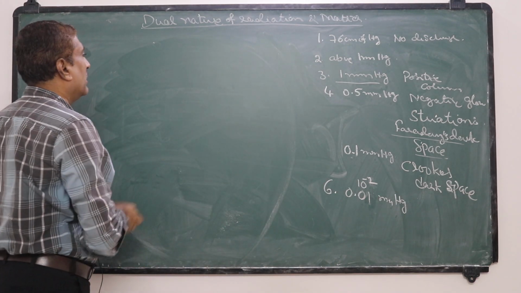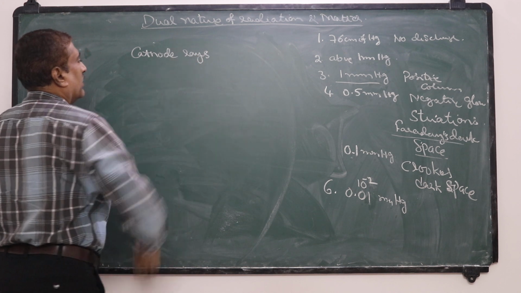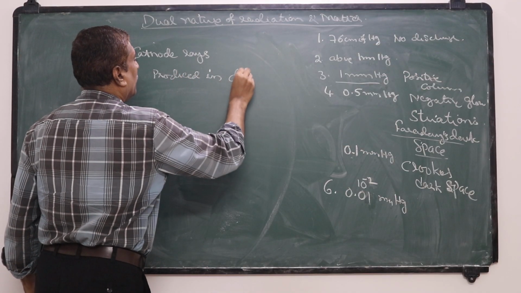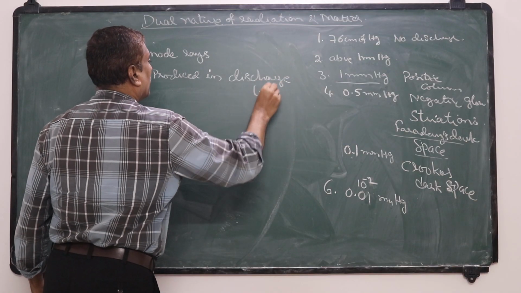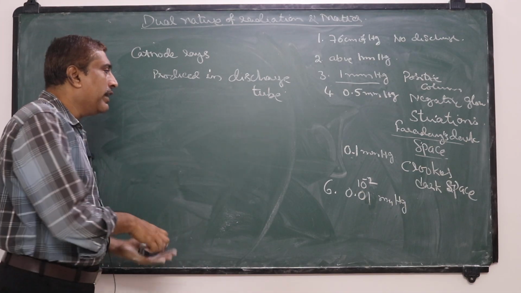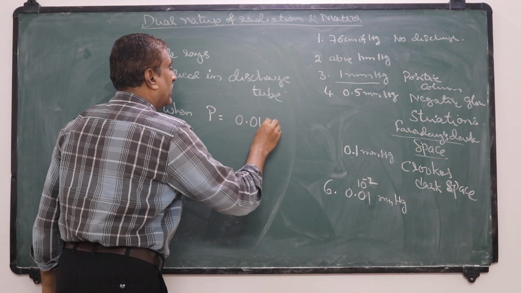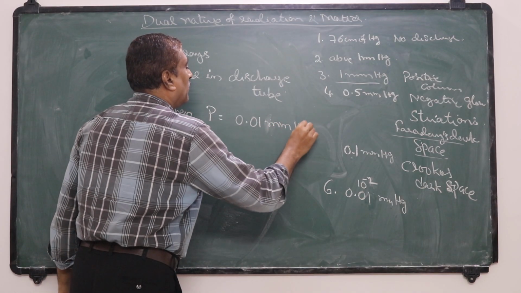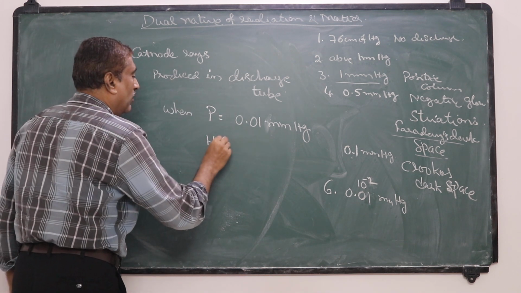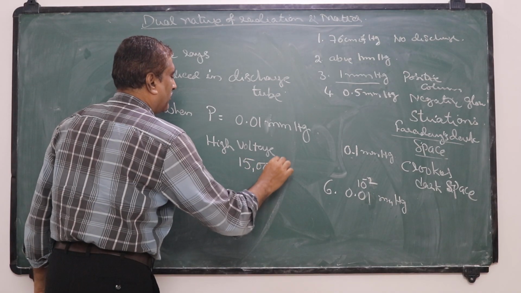Cathode rays are produced in a discharge tube when the pressure inside the discharge tube is about 0.01 mm of mercury and the two electrodes are applied a high voltage of about 15,000 volt to 20,000 volt.